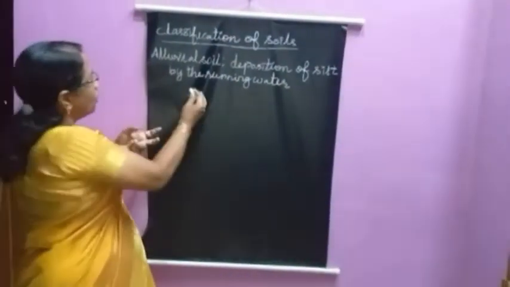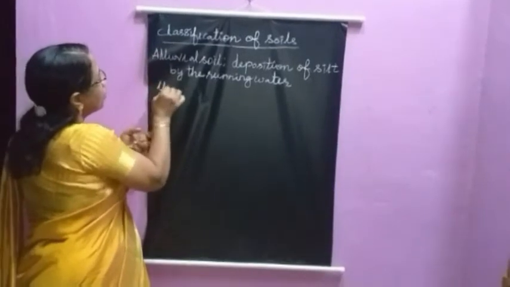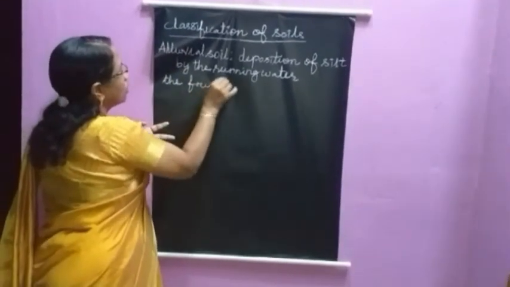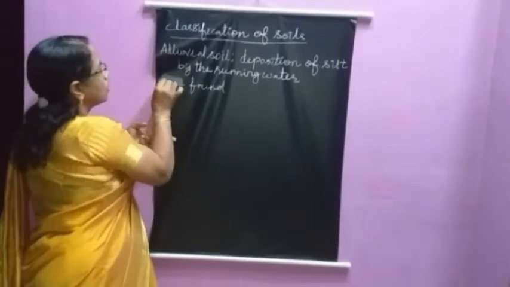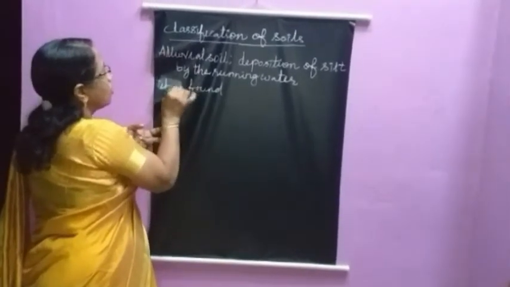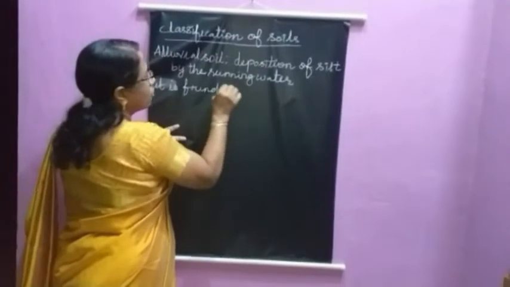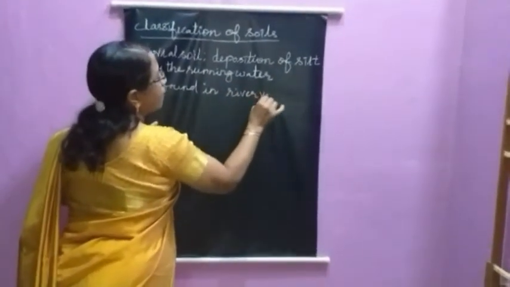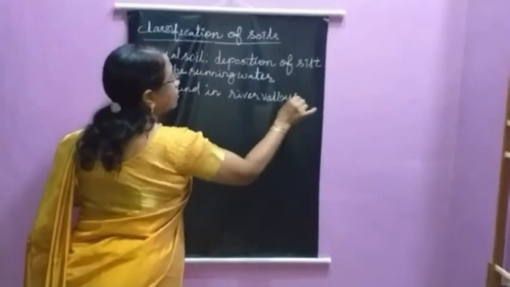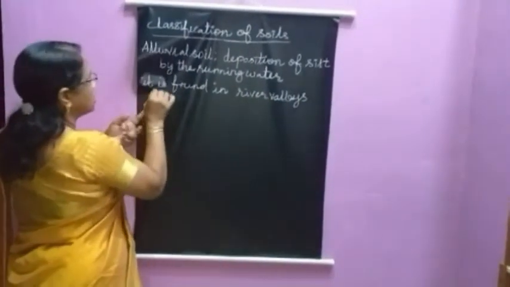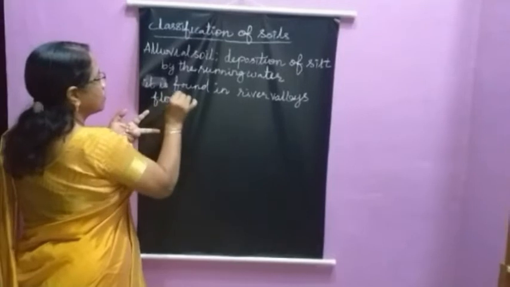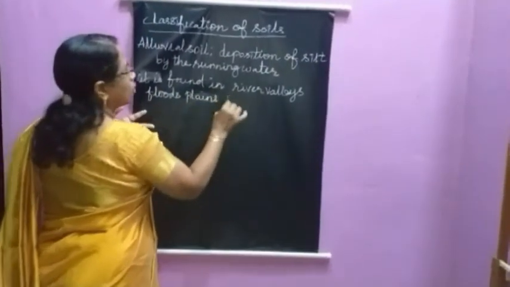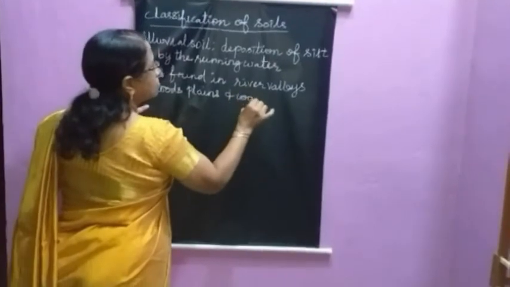Where is it found? It is found in the regions of river valleys, flood plains and coastal regions.